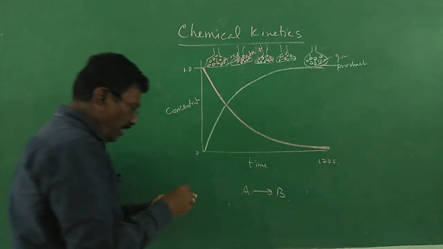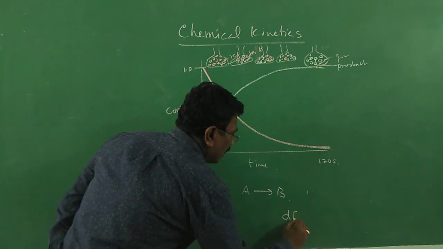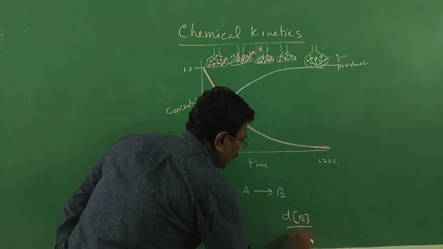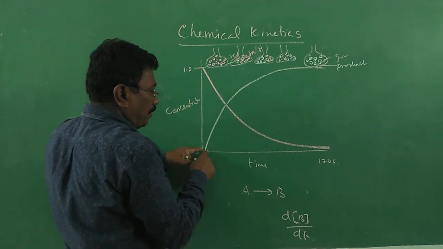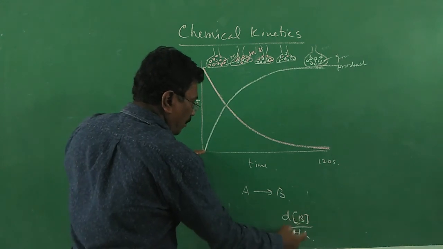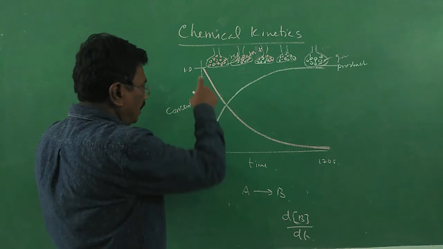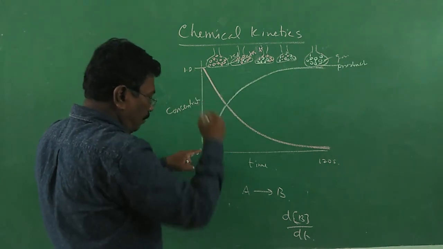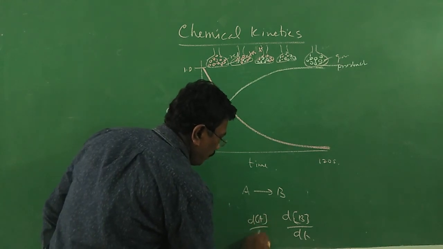In terms of B, if I define the rate as plus d[B] by dt, it is the change in concentration divided by the time interval at the start of the reaction. Likewise, with respect to A, it will be d[A] by dt.